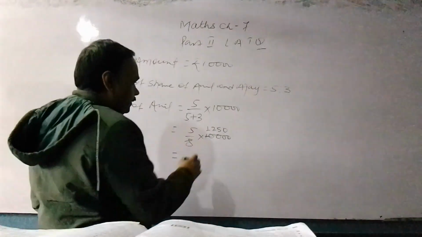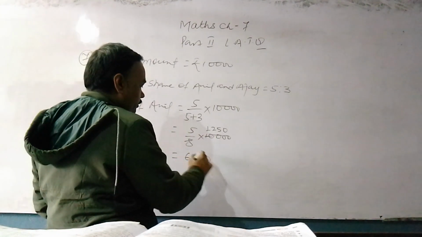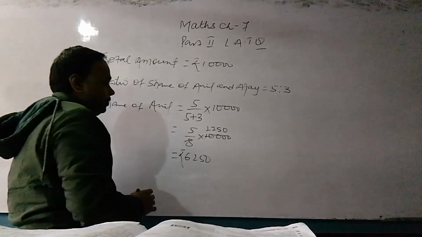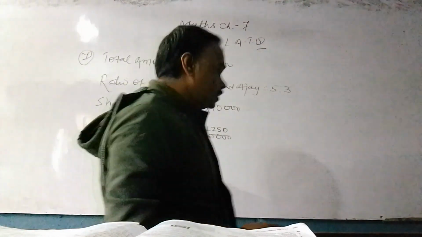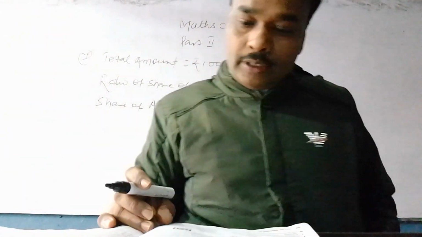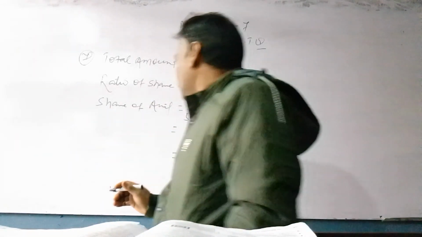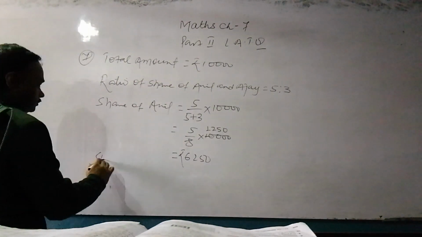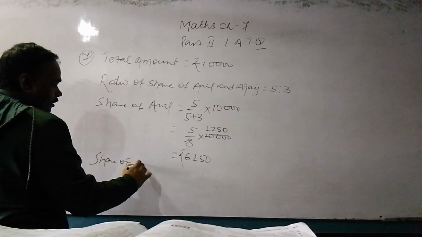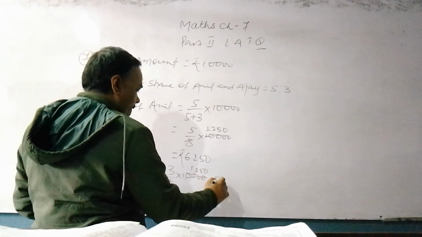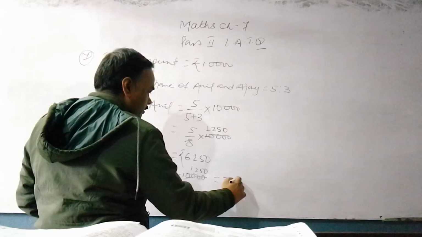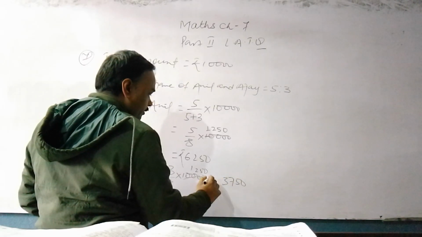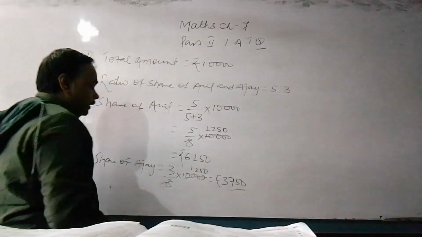So the value is 6250. Share of Anil is equal to 6250 and share of Ajay is equal to 3 by 8 into 10,000, means rupees 3,750. Clear?